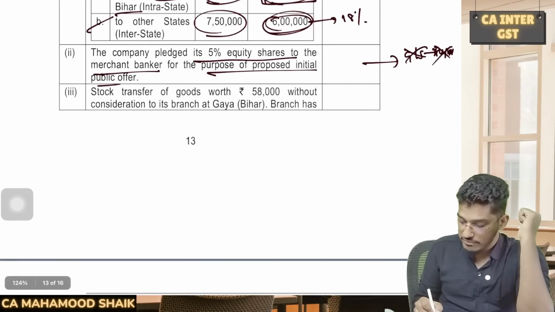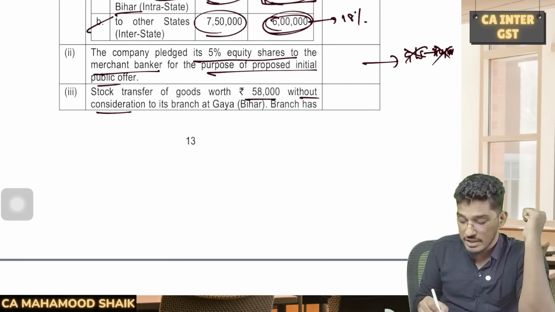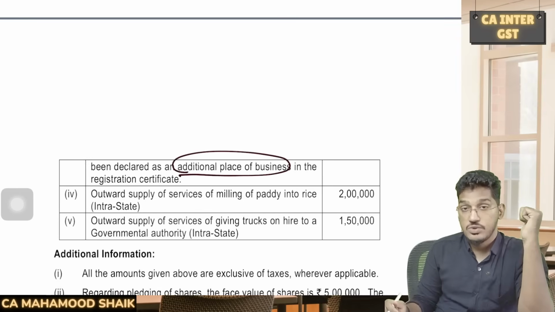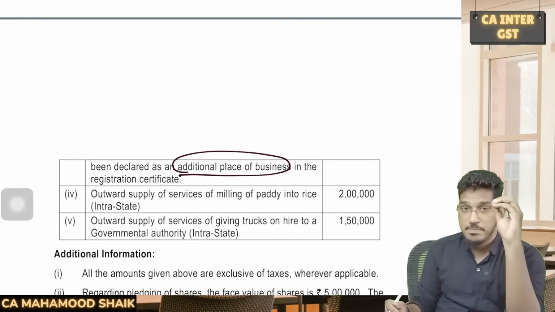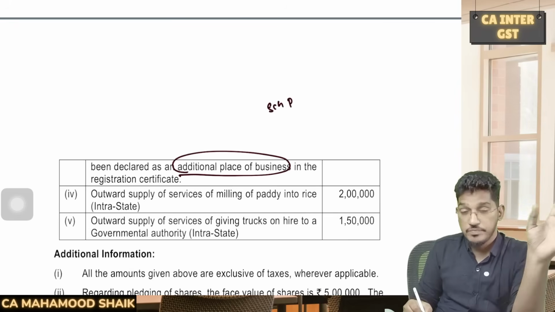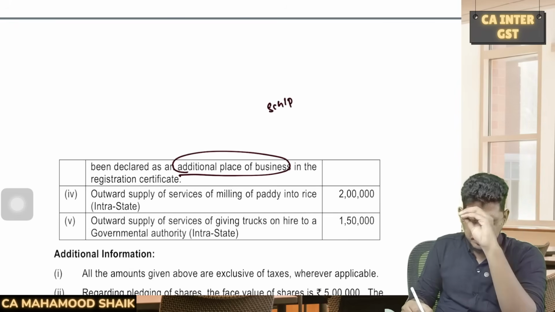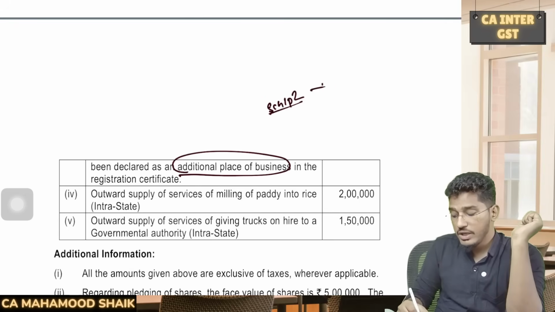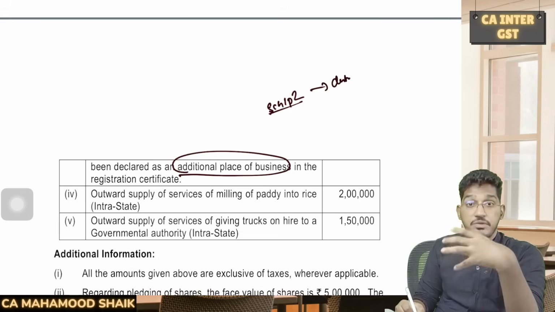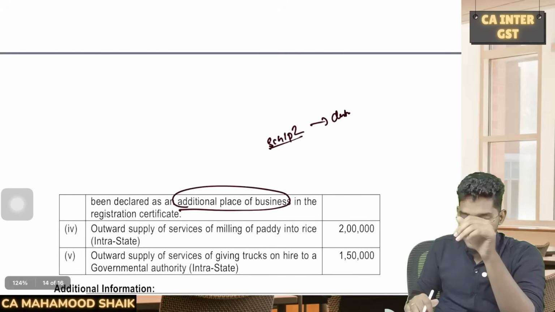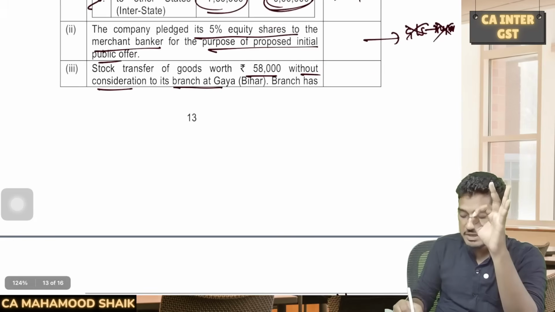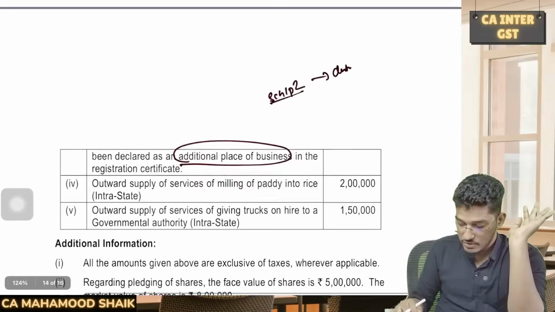Next, stock transfer of goods worth 58,000 without consideration to its branch at Gaya. The branch has been declared as an additional place of business. So they have multiple places of business under the same PAN, operating under the same registration. Will this activity get covered under Schedule 1 Para 1? No. Schedule 1 Para 2 will get covered only when the supply of goods or services is happening between distinct persons. Persons are distinct when there are multiple registrations under the same PAN. But here both places of business are under a single registration, so this activity will not get covered under Schedule 1. It will not be considered as supply at all, so you can ignore this.